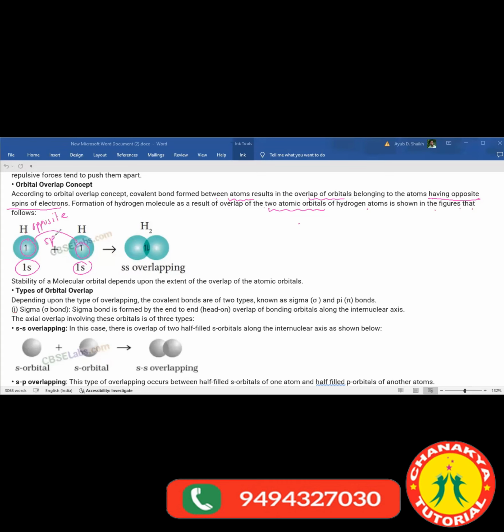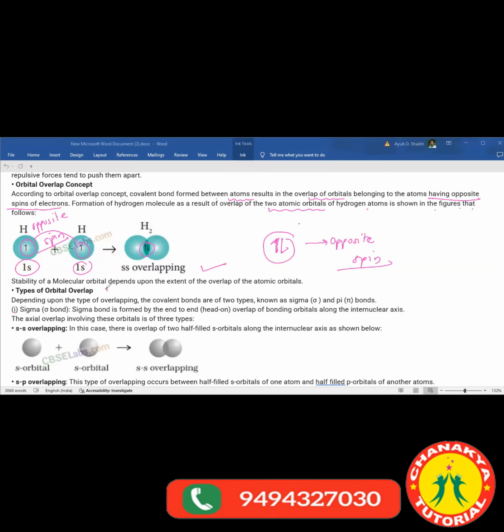So if one electron moves clockwise, the other should move anticlockwise. One is denoted with an upward arrow, another with a downward arrow. You can see the H2 molecule after overlapping. It consists of an electron pair, one with an upward spin and another with a downward spin. This is called s-s overlapping. This is opposite spin, and only then is this overlap possible.